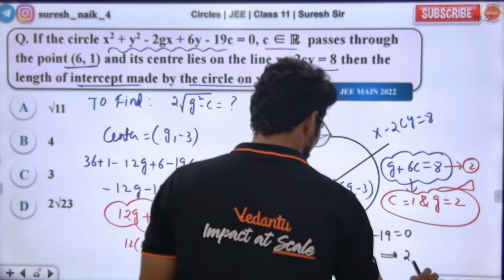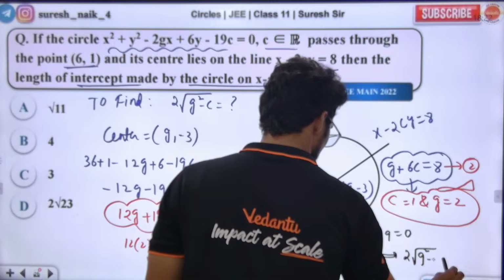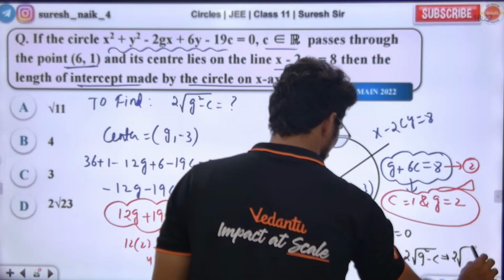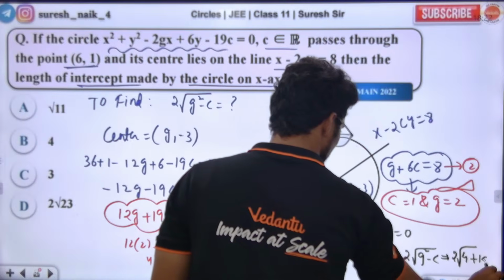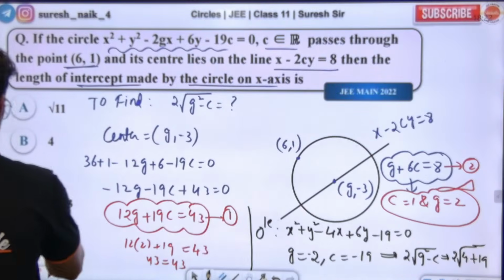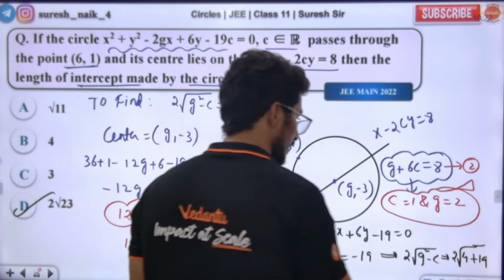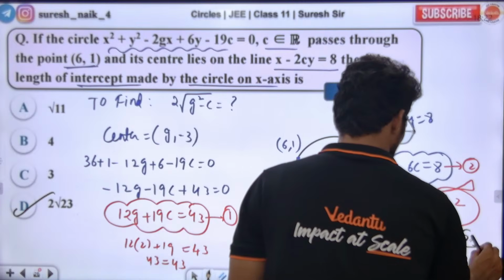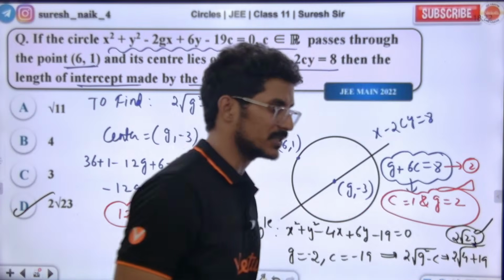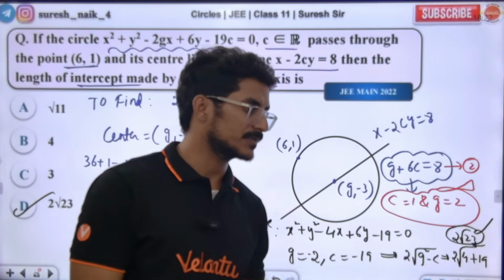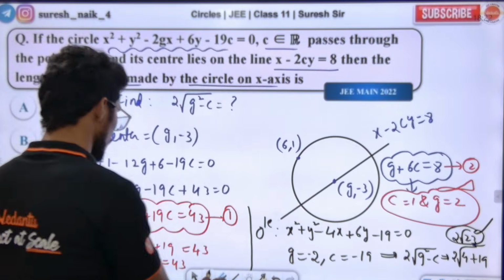So what do I need to find out? 2 times the square root of g square minus c. So 2 into the root of 4 plus 19. So 2 root 23. 2 root 23 is the right answer. Solving this, we get 2 root 23. Yes or no?